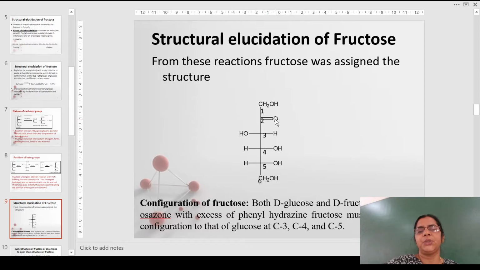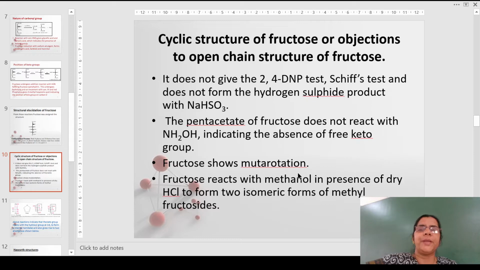Therefore, if we assign the keto group on the second carbon and the rest is a primary functional group which have been proved by the reaction, this is the structure of fructose. This can be called the open chain structure, but it could not explain certain factors which were observed. It does not give reaction with 2,4-DNP, it doesn't answer Schiff test, and also does not react with sodium bisulfite. Further, the pentaacetyl derivative of fructose does not react with hydroxylamine, indicating the free keto group is not present, or the keto group may be in some other form.